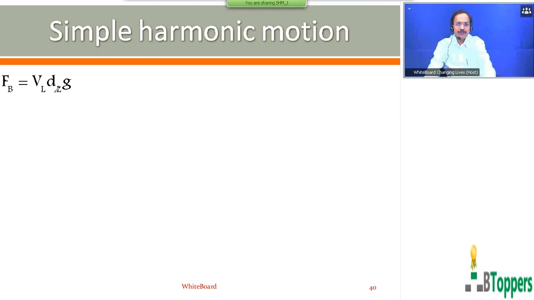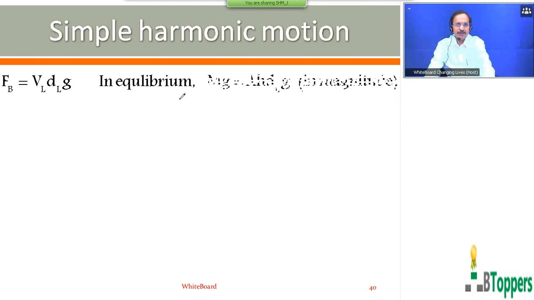So for the magnitude of the force of buoyancy, you can write the volume of the liquid displaced into the density of the liquid into g. Here V subscript L represents the volume of the liquid displaced by the block, D subscript L represents the density of the liquid, and g is the value of acceleration due to gravity at the given place. So when the block is floating in equilibrium, the magnitude of the force of buoyancy is equal to the true weight mg. For the volume of the liquid displaced, you can write A into H.